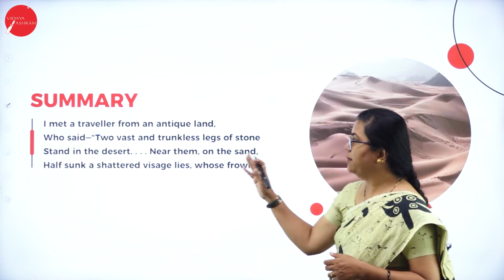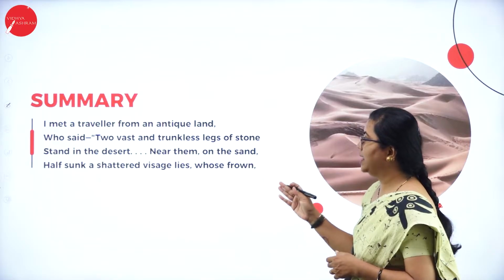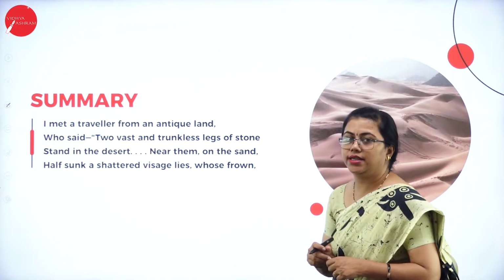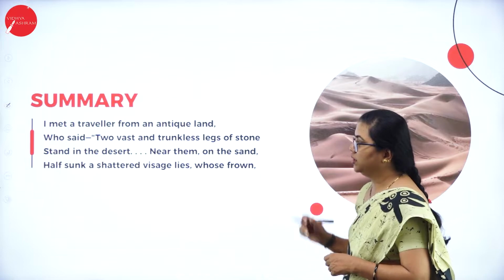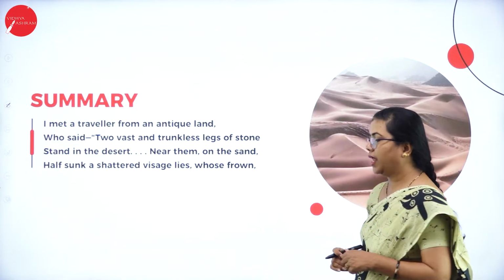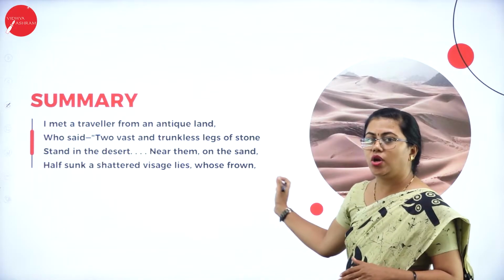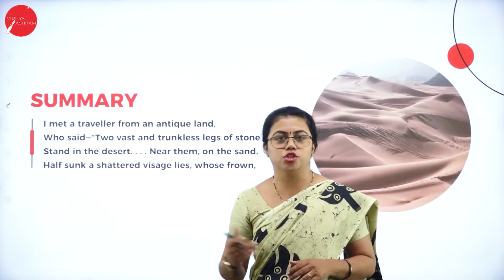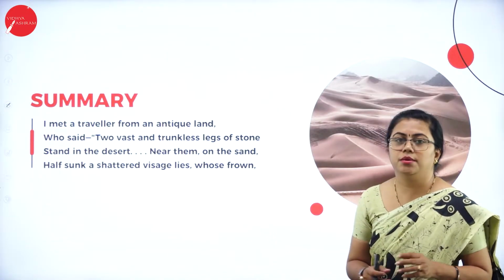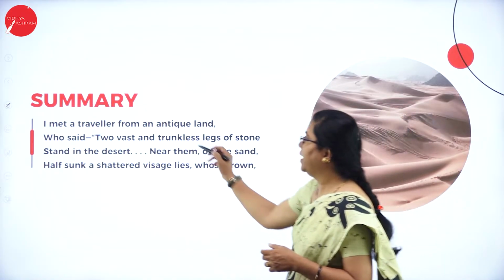So here you can see, I met a traveler from an antique land who said, two vast and trunkless legs of stone stand in the desert. Near them on the sand, half sunk a shattered visage lies, whose frown. So this is a sentence that is half complete. I'll just complete explaining this and let us complete the sentence in the next stanza. So here the poet is talking about a traveler who came from an antique land, antique meaning old.